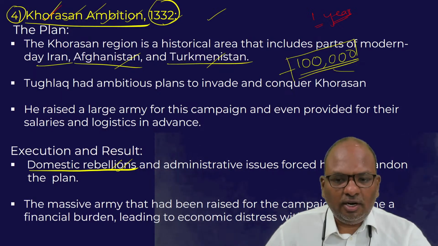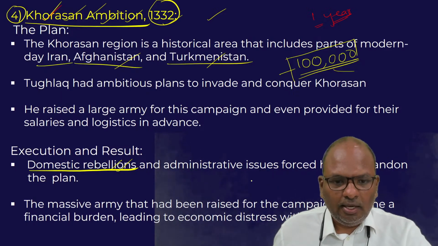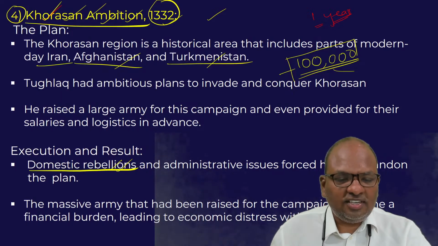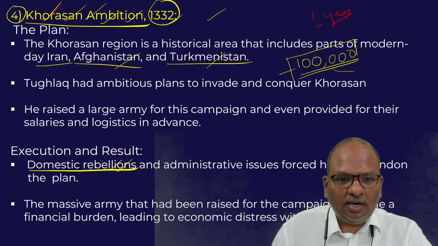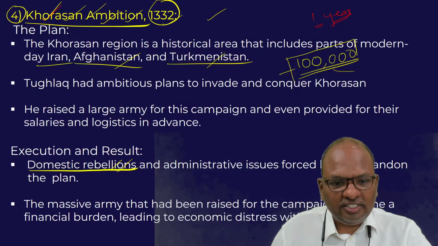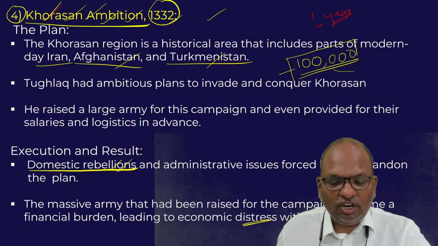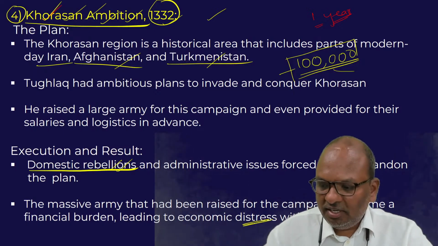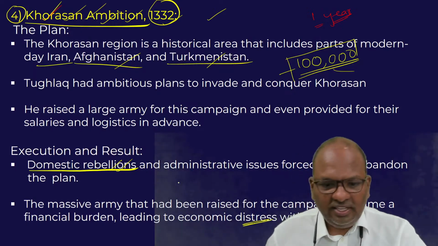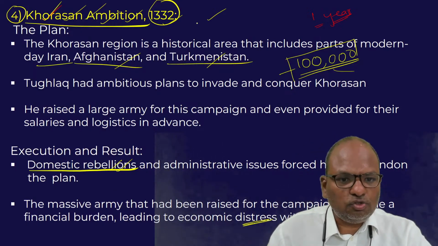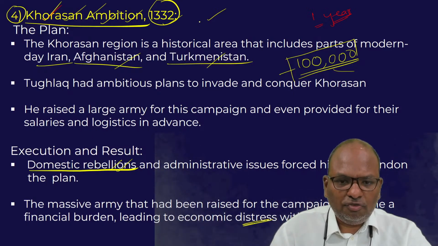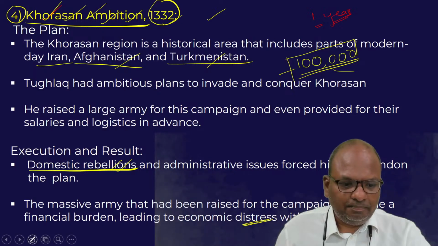But since the ruler did not go ahead with the conquest of Khorasan, this Khorasan ambition is said to have caused great economic distress in the empire. So this experiment basically also failed. It was also a failed experiment.